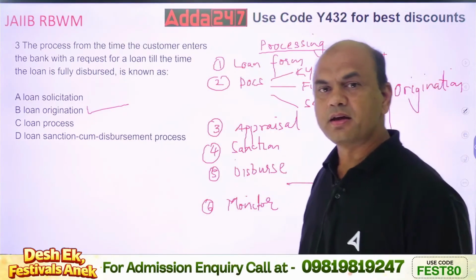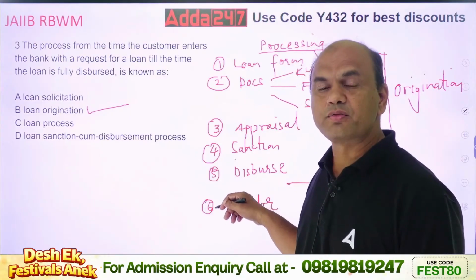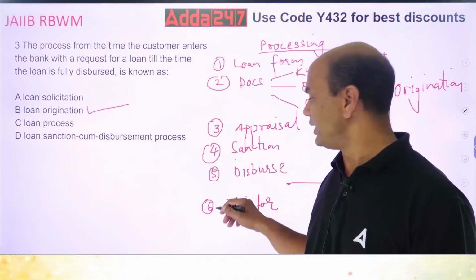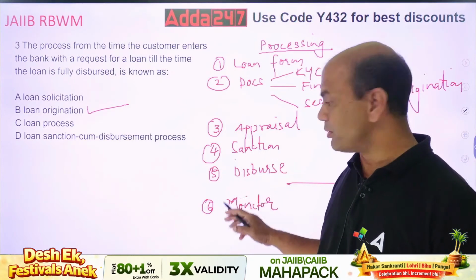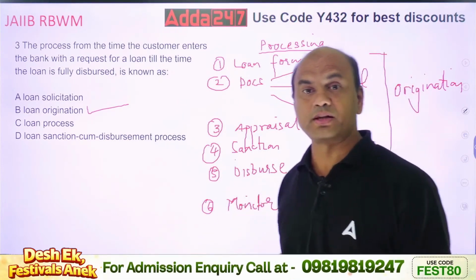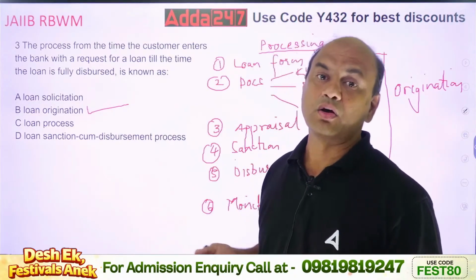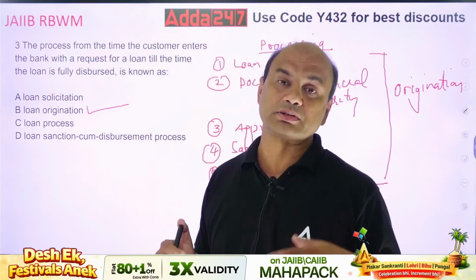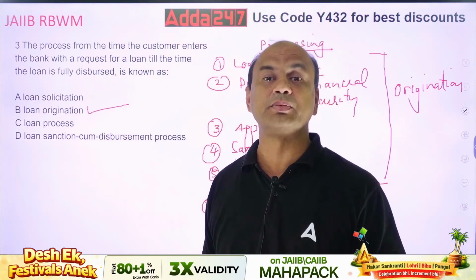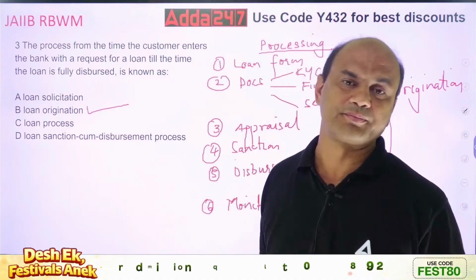Afterwards, we take all the legal documents and then we disburse the loan. And then after disbursement, we monitor the loan, monitoring whether this loan is going correctly or are the funds diverted, whether the customer is working properly, is it becoming NPA, monitoring.